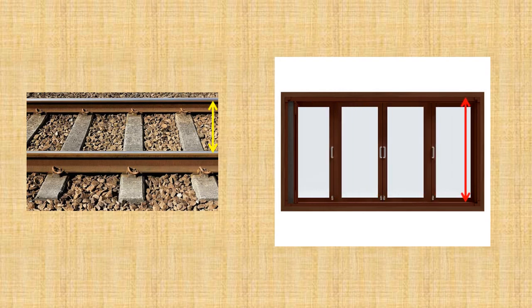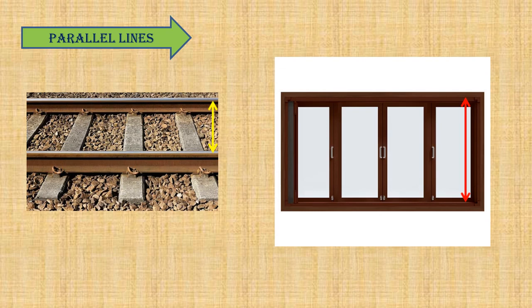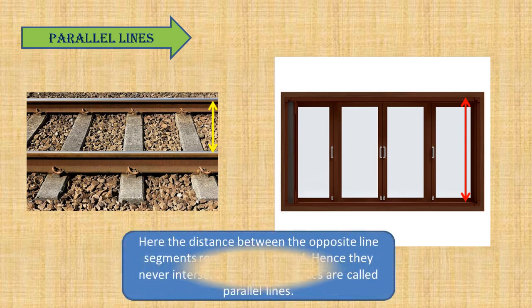So what are we observing? We are observing that between the two lines, the distance is not changing. So these two lines are not crossing each other at any point. Such lines we call parallel lines. So what are parallel lines? If two lines have equal distance between them at all points, they will never meet each other, they will never intersect each other. Such a pair of lines is known as parallel lines.